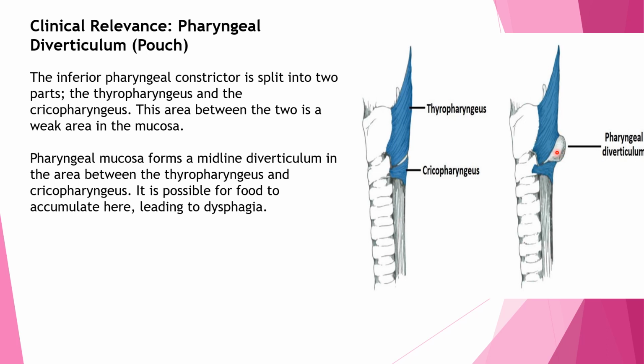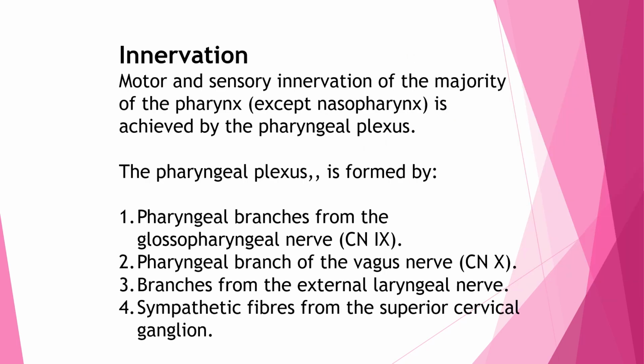A projection of pharyngeal mucosa through the weak area in the inferior pharyngeal constrictor muscle. This is pharyngeal diverticulum. A pouch of pharyngeal mucosa in between thyropharyngeus and cricopharyngeus muscle, or parts of the inferior pharyngeal constrictor muscle. Coming to the innervation of the entire pharynx.